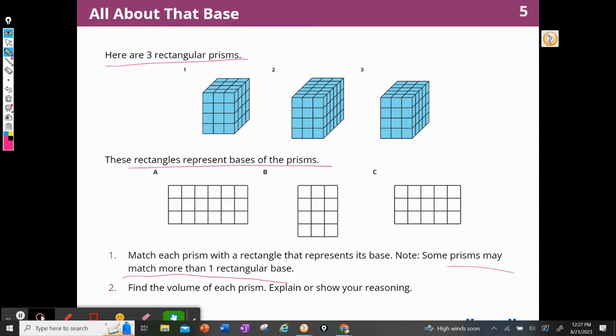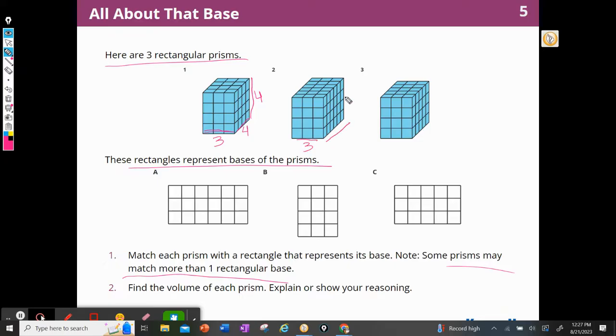So the first thing I'm going to do is label things on each prism. I see that the length here is 3. The width is 4, and the height is 4 also for that prism. The next prism, again, I notice that this is a 3.